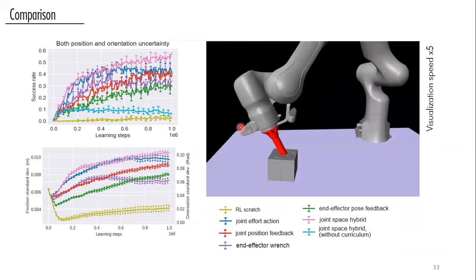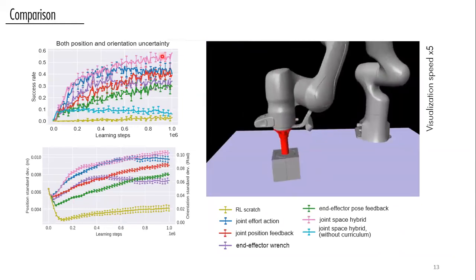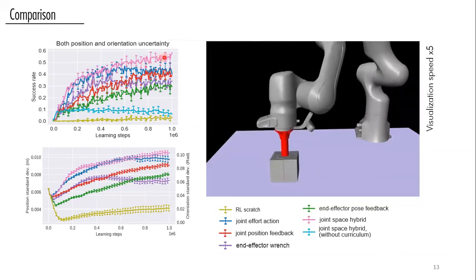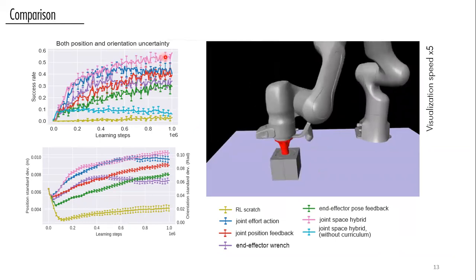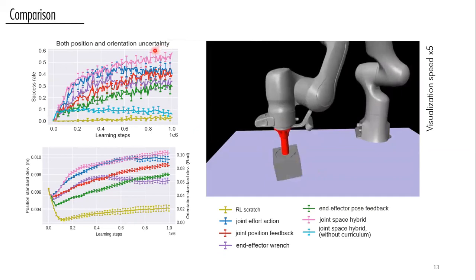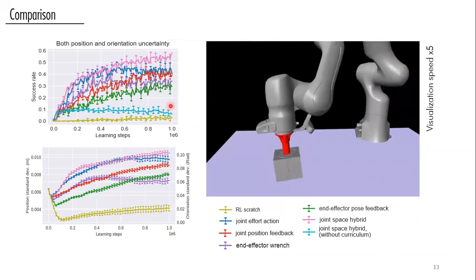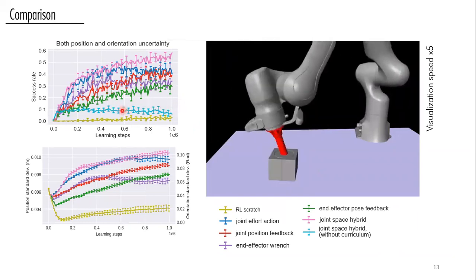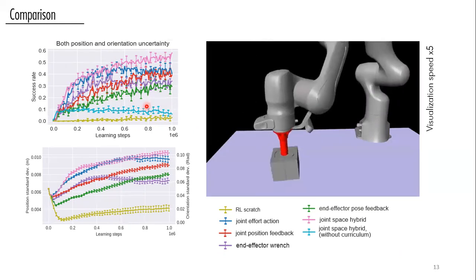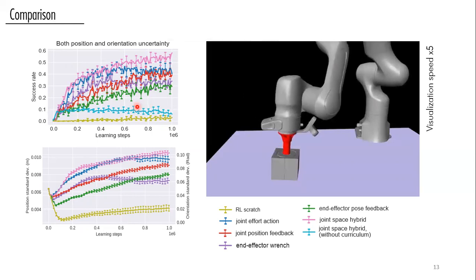And in the next experiment, where we have both uncertainty types available, we also see the superior performance of hybrid residual reinforcement learning in this pink curve. And if we were going to learn such behavior without the curriculum, with the same algorithm, the learning curve would have looked like this blue curve, which is because the environment is simply too difficult for the learner to observe any reward and learn anything.